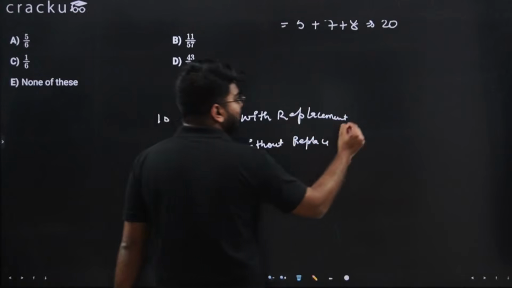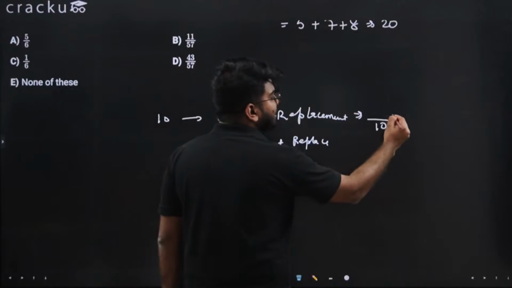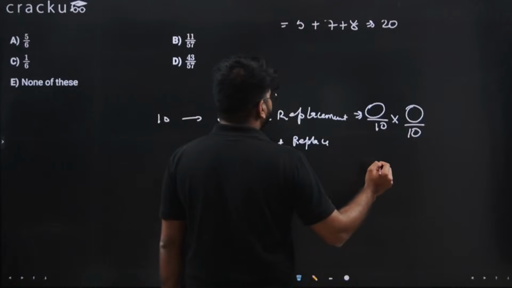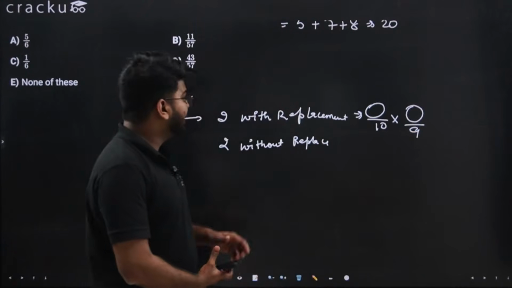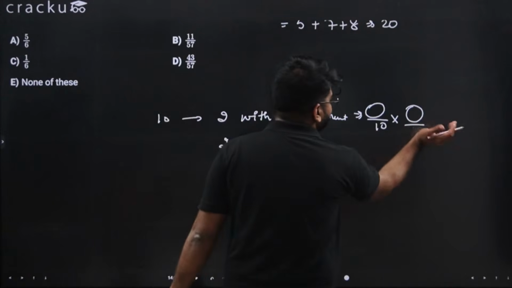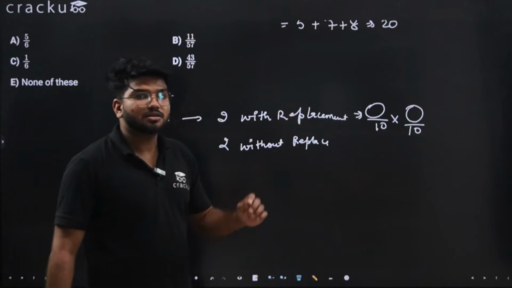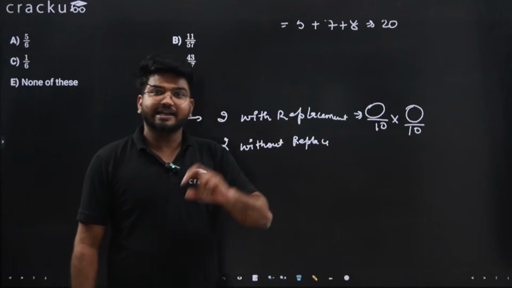For the first ball you find the probability out of 10, and for the second ball also out of 10, because it is with replacement. With replacement means you take out 1 ball, put it back, and then take out again.